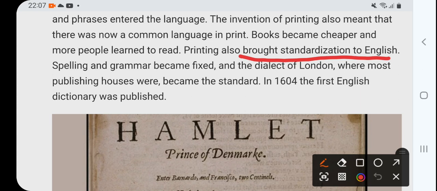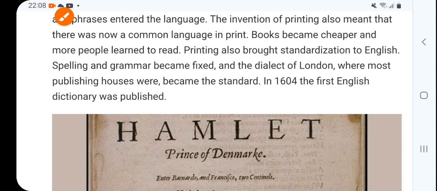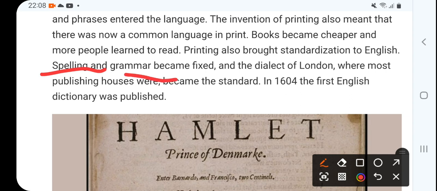Spelling and grammar became fixed after a long time, from the 1450s to the 16th century. After trial and error and new words, after some time spelling and grammar became fixed, so that is somewhat static.